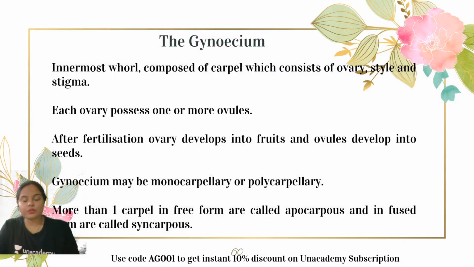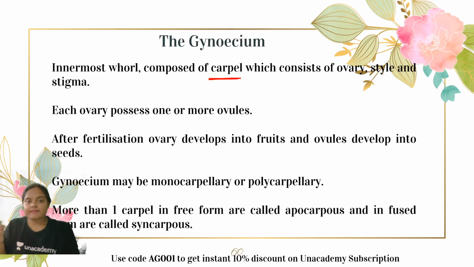Now let us go through and study about the carpel. We know that the carpel collectively is known as gynoecium. The innermost whorl, or you can say the most essential whorl, is the gynoecium, right? So the gynoecium consists of carpels, and each carpel consists of 3 parts. The topmost part is the stigma, the swollen bulky portion is the ovary, and the part which connects the stigma to the ovary is the style. Although we will be seeing the diagram also, so don't worry.